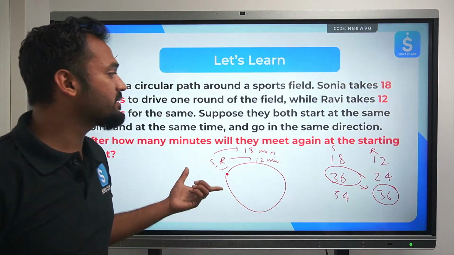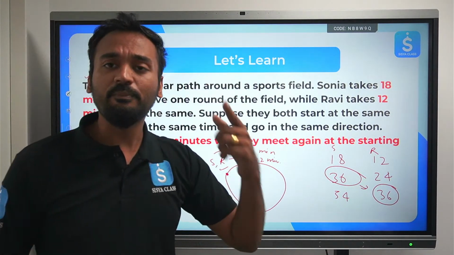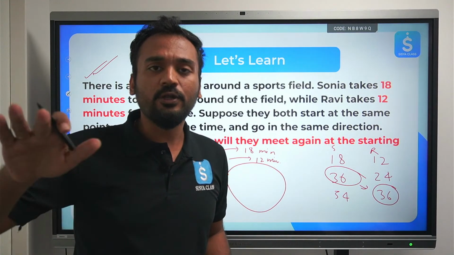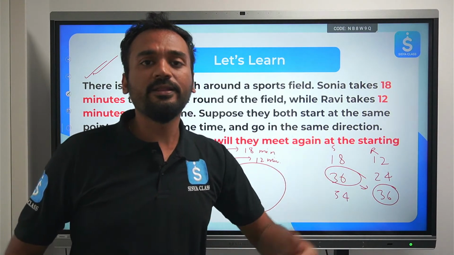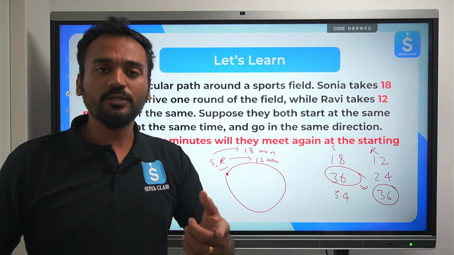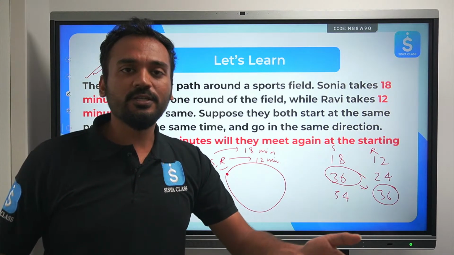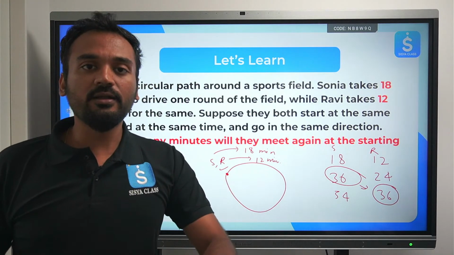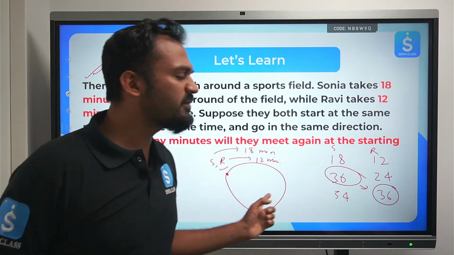Now, you understand that certain things are repeating again and again. Suppose two bells start ringing at the same time. One bell rings every 2 minutes, the other bell rings every 3 minutes. So after the first 2 minutes, one bell will ring. After the first 3 minutes, the other bell will ring. If it continues, on the 6th minute both the bells will ring together. The same concept is over here.